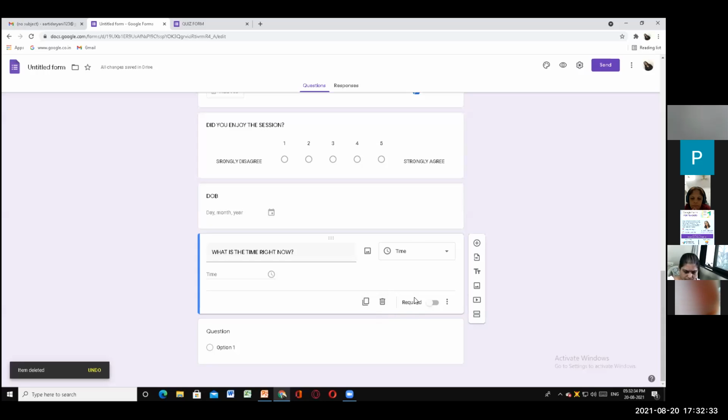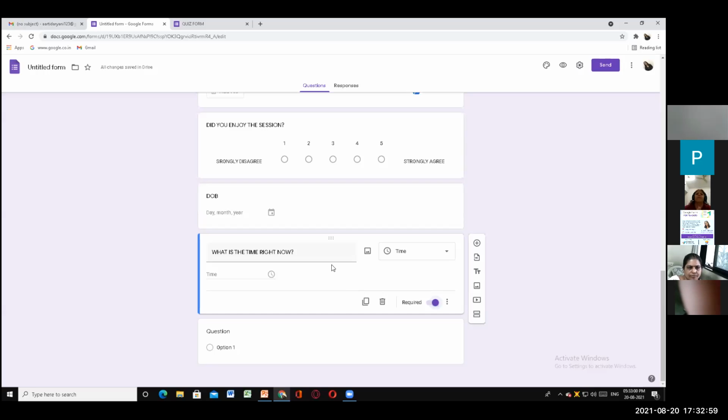Now required. What is this required button over here? I will put it on. Required means I want this question to be compulsory, mandatory for students to fill.